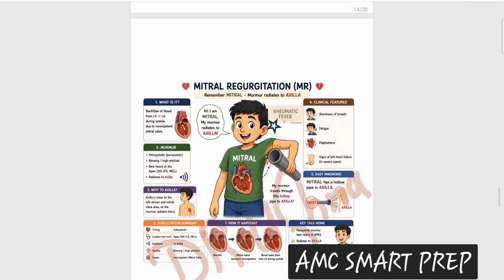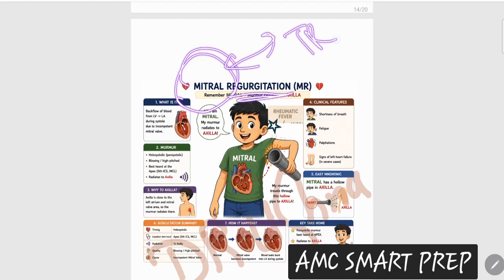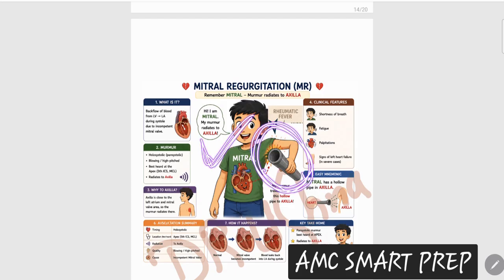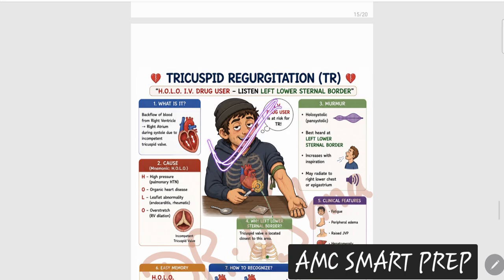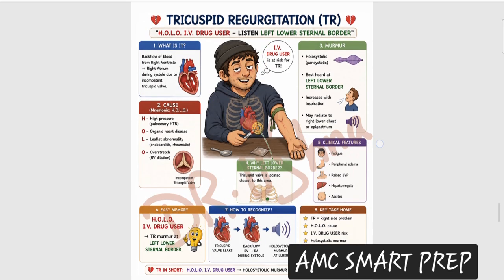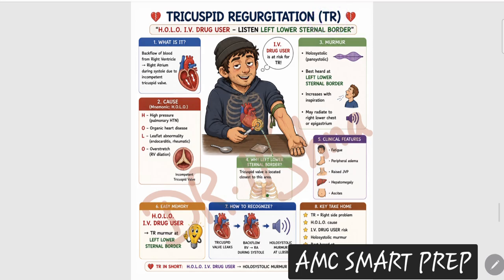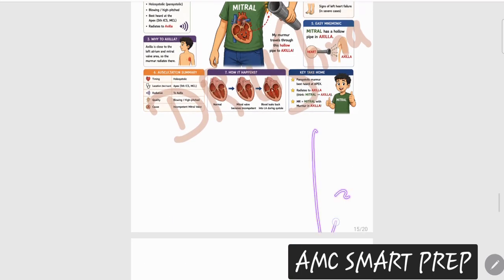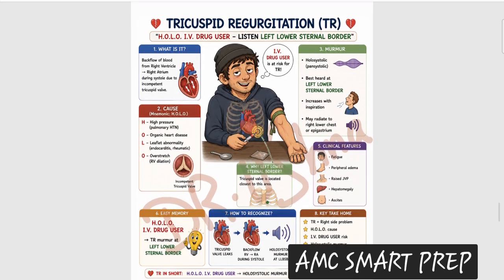Next, remember I told you this M pairs with the T. So mitral regurgitation always pairs with the TR. So you can remember this Mitral baby is carrying this hollow pipe to beat this junkie. Okay, this junkie is going to tease that baby and he is carrying the hollow pipe to beat that junkie. So tricuspid regurgitation, which is again a holosystolic murmur, because these two are paired together. These two are very important murmurs to be together. So mitral regurgitation, which was a holosystolic murmur, is basically paired with the tricuspid regurgitation, which is also a holosystolic murmur. So what's the difference between the two?